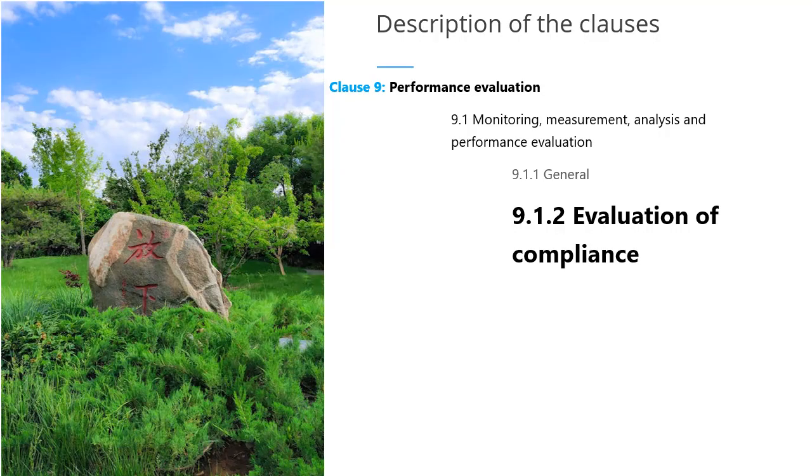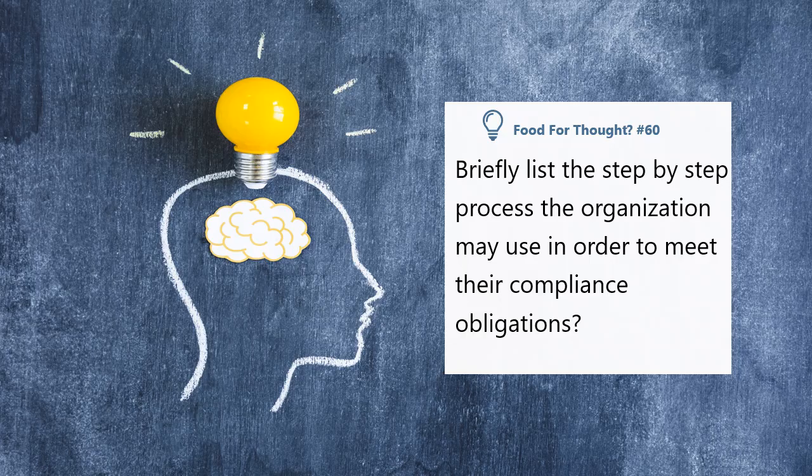Clause 9.1.2 requires that the organization shall measure and monitor the extent to which the legal requirements are being complied with. For doing so, the organization must specify the frequency and methods for the evaluation of compliance, including the arrangements to maintain the knowledge and understanding of the compliance status. The organization shall retain the documented information regarding the evaluation of compliance.